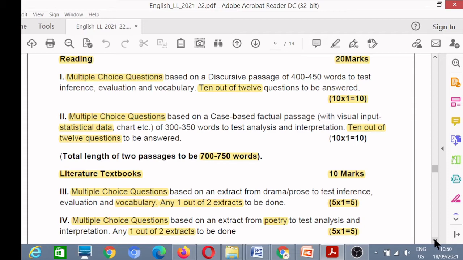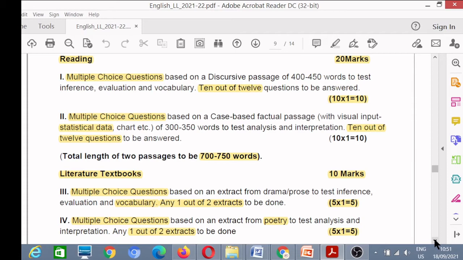The word limit is 300 to 350 words, and the total word limit of both comprehensions is 700 to 750 words. So we have discussed 20 marks, that means 10 marks for each comprehension.